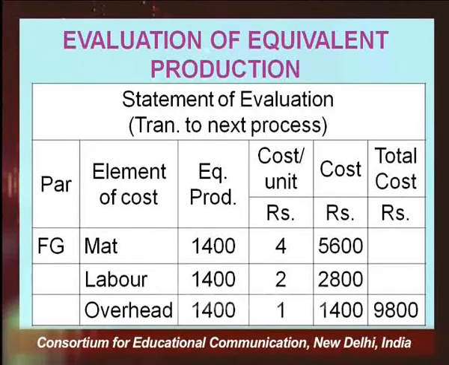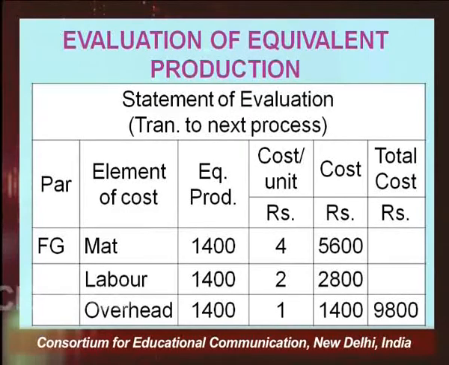Now, what is the value of the goods that you have produced that are being transferred to the next process? Finished goods are already given as 1400 units.